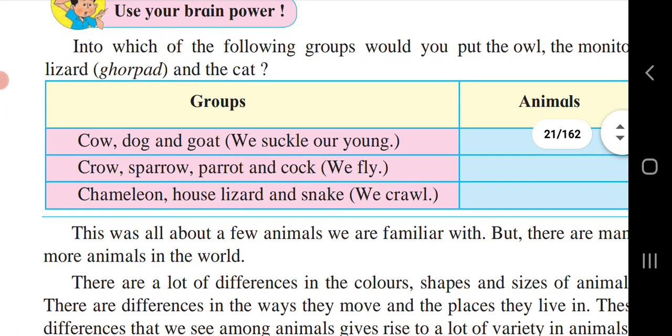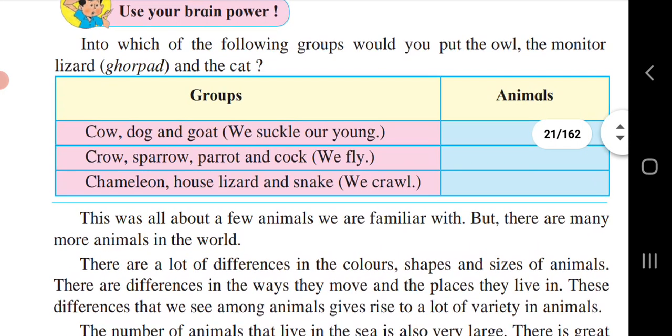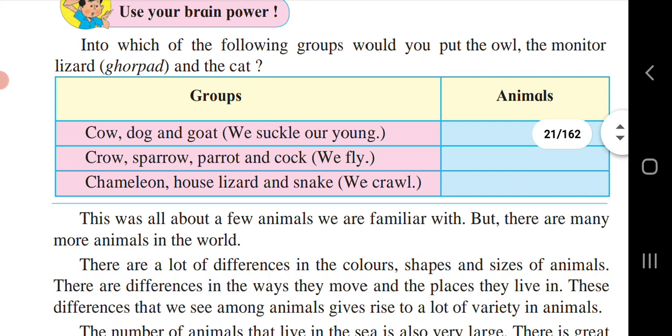Use your brain power. Into which of the following groups would you put the owl, the monitor lizard, ghorpad and the cat?